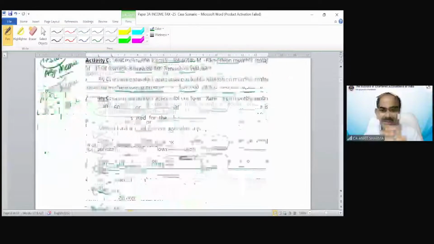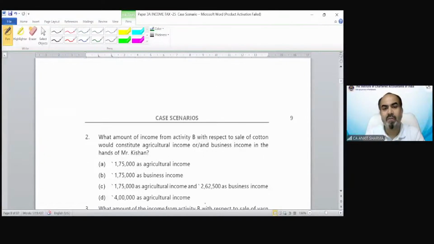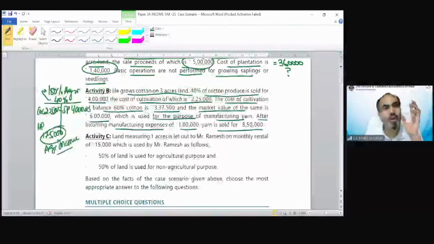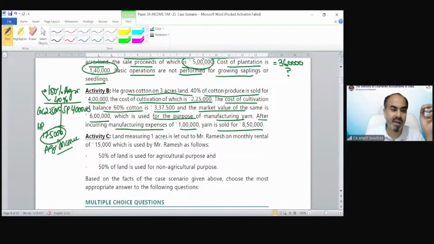The question asks what amount of income from activity B with respect to sale of cotton would constitute agricultural income or business income in the hands of Mr. Kishan. The correct answer would be A. The 40% part in which we sold the cotton only is going to be my agricultural activity, and the agricultural income would be 1,75,000. Clear? Now the balance 60% part: he grows cotton but does not sell it in the market.